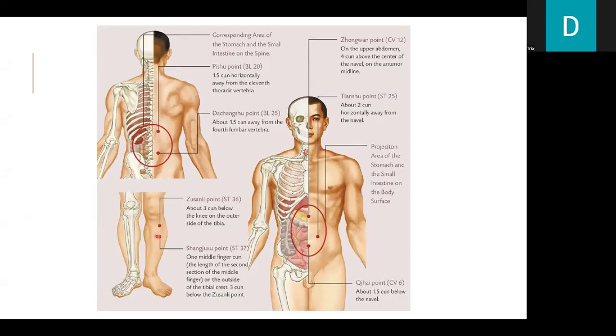Next, stomach 37, one middle finger tune, the length of the second section of the middle finger, on the outside of the tibial crest, 3 tune below the Zusanli point. Next is CV12 on the upper abdomen, 4 tune above the center of the navel on the anterior midline. Stomach 25, about 2 tune horizontally away from the navel. The projection area of the stomach and the small intestine on the body surface. We have CV6, about 1.5 tune below the navel.